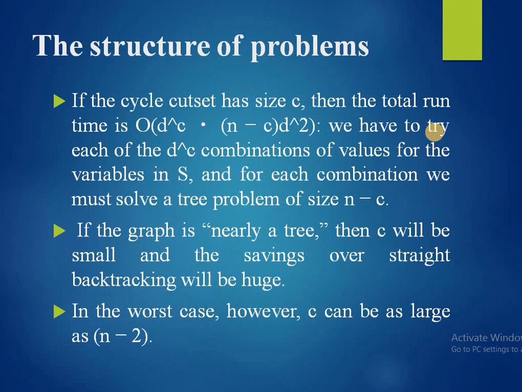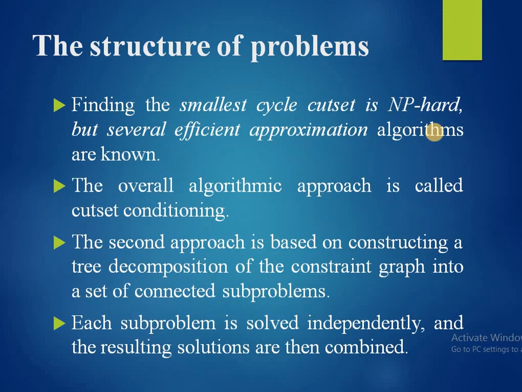If the graph is nearly a tree, then C will be small and the savings over straight backtracking will be huge. In the worst case, however, C can be as large as n minus 2. Finding the smallest cycle cutset is NP-hard, but several efficient approximation algorithms are known. The overall algorithmic approach is called cutset conditioning.